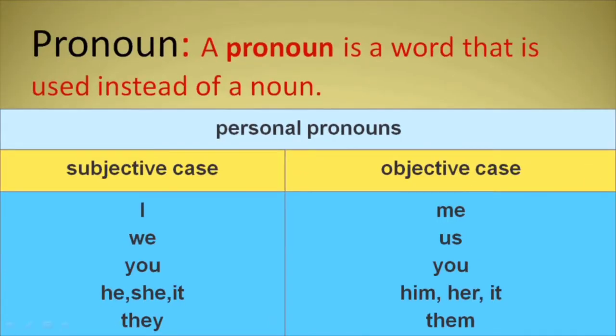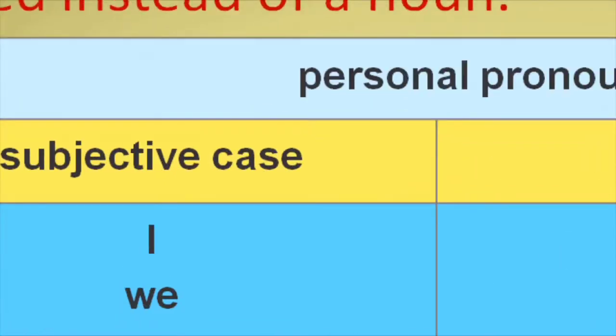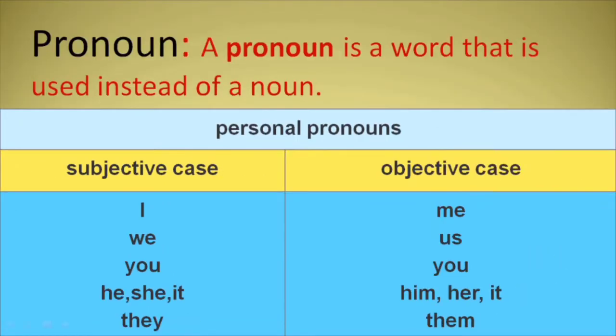Personal pronouns can be divided in two categories as subjective case and objective case. Pronouns can come in the beginning of a sentence as a doer or as a receiver of an action as object. But when they change places, there is a little change in them as well.